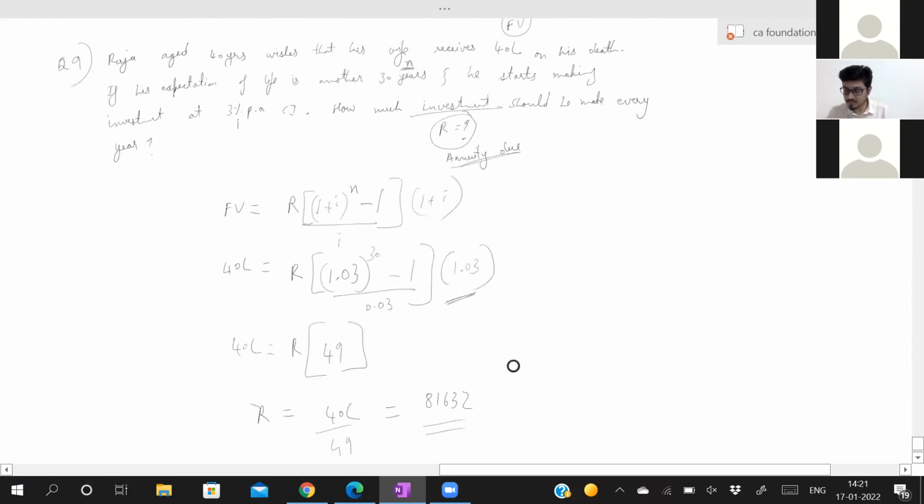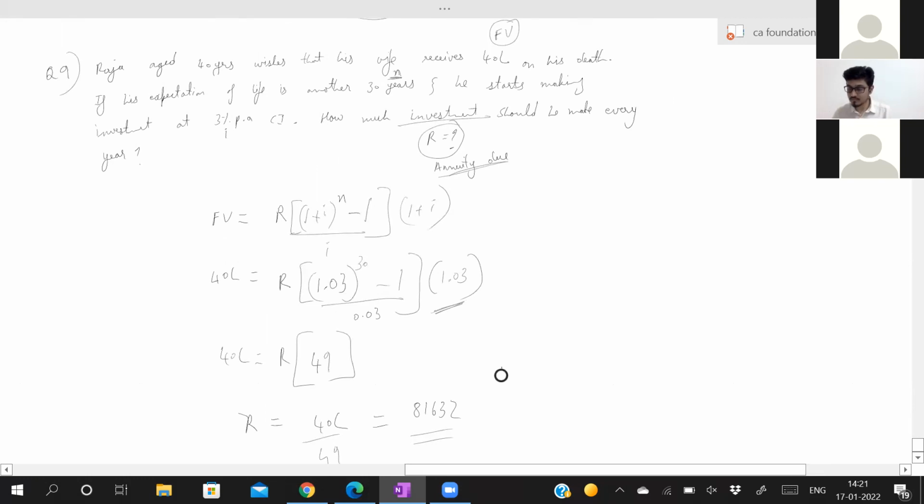Copy this. Try this on your own. See, it looks simple. While doing it in your calculator, be careful, instead of taking 1.03, you may take 1.3 and so on. So you have to practice this.